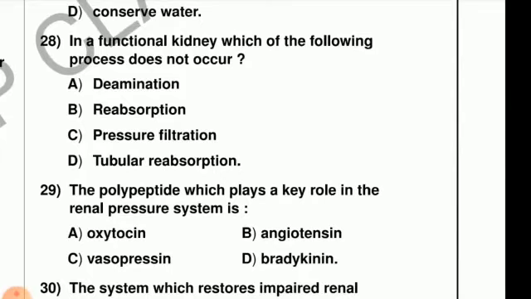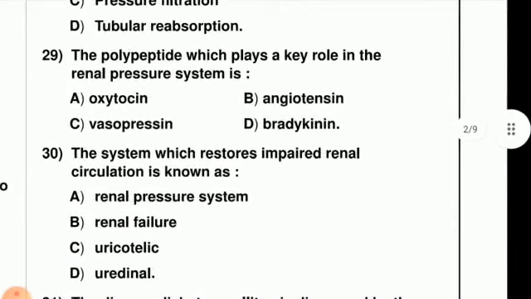The first one is deamination. Deamination does not occur in the kidney. Reabsorption, pressure filtration and tubular reabsorption occur inside the kidney. Deamination occurs inside the liver. It does not occur inside the kidney, and because of this option A is correct.